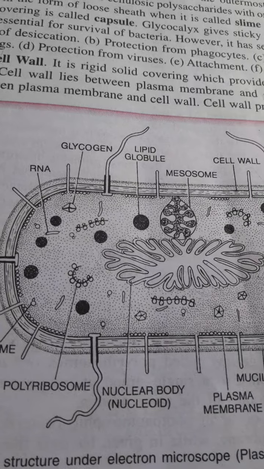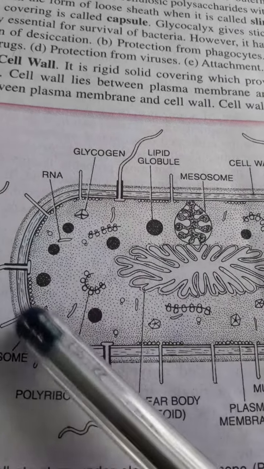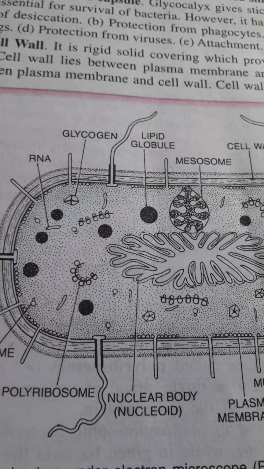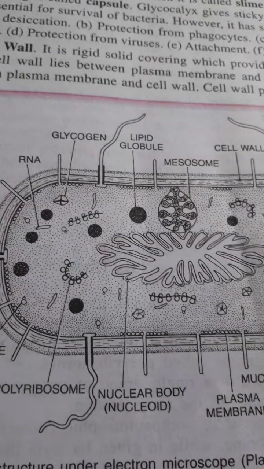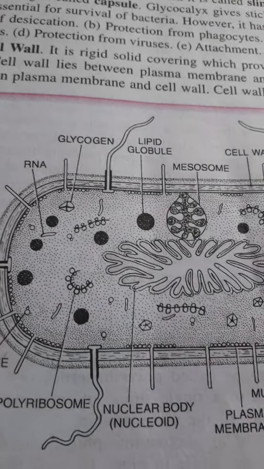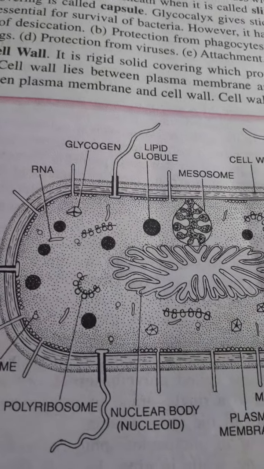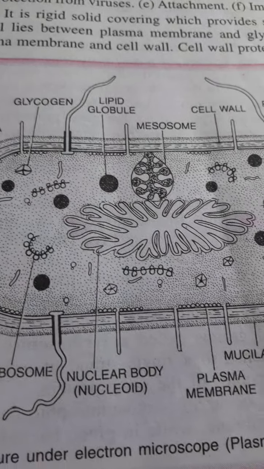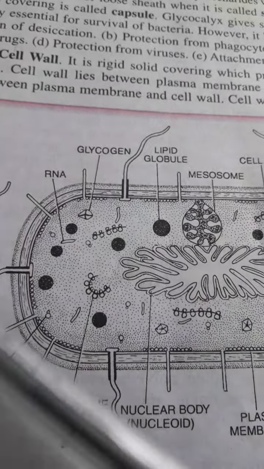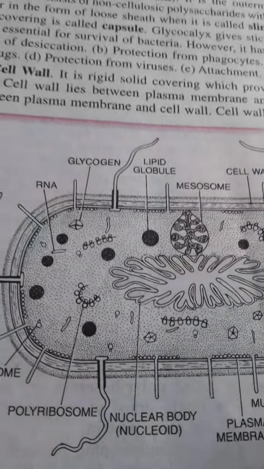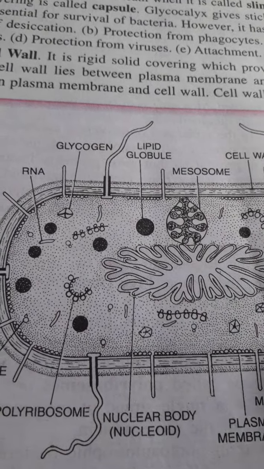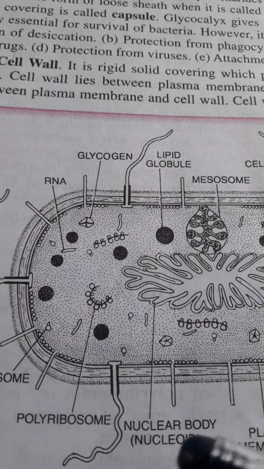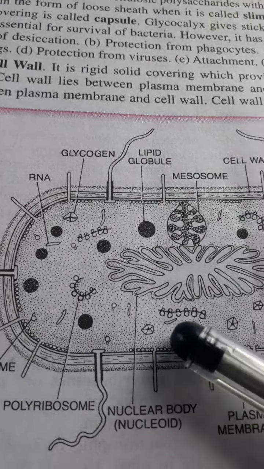First is the glycocalyx. Glycocalyx means the outer coating, which is rich in polysaccharides. This is also known as the slime layer, because it is loosely arranged. It consists of a sheet-like structure, so it is also known as the slime layer. And if it is tough, then it is known as the capsule. But whatever it is, it is the outer covering. Next comes the cell wall. The cell wall is a rigid structure, and it provides protection to the inner content of the cell.